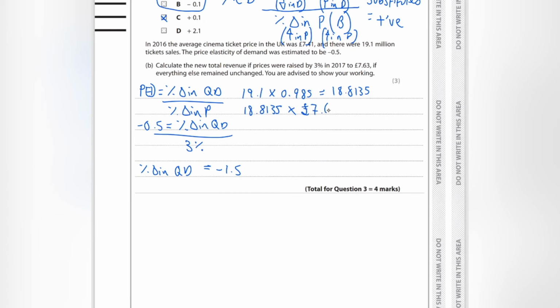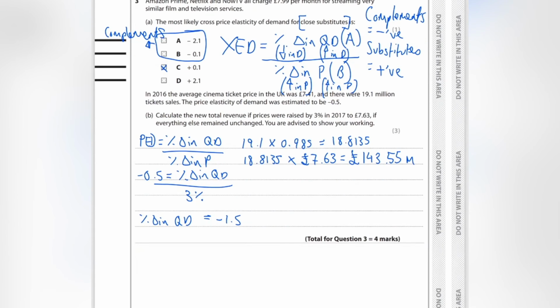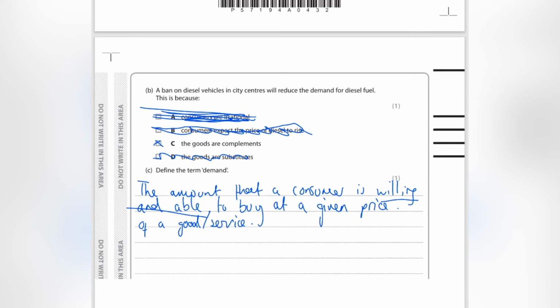£7.63. So to calculate revenue, you do quantity times sales price. So times 7.63 gives me, in millions, 143.5 million. It came out on my calculator as 143.547, and I'm just going to go to 2 decimal places. It doesn't give me a specification about what I should put, so I'm just going to leave it at that. All right, that was question 3.